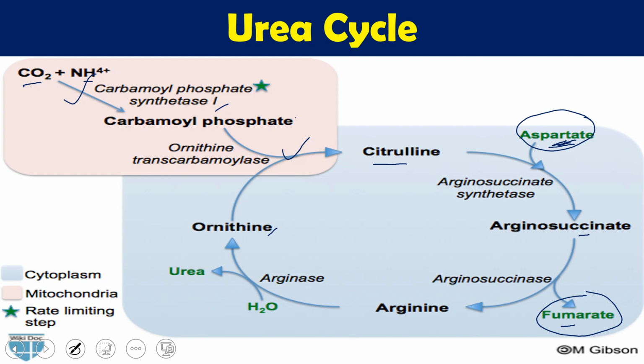Argininosuccinate, after the release of fumarate by the enzyme argininosuccinase, gives us arginine, and this is the ultimate source of urea production. This arginine releases urea along with water and is converted into ornithine. And again this ornithine works in this cyclic fashion. We have seen similar types of reactions in the TCA cycle, the Krebs cycle, also.